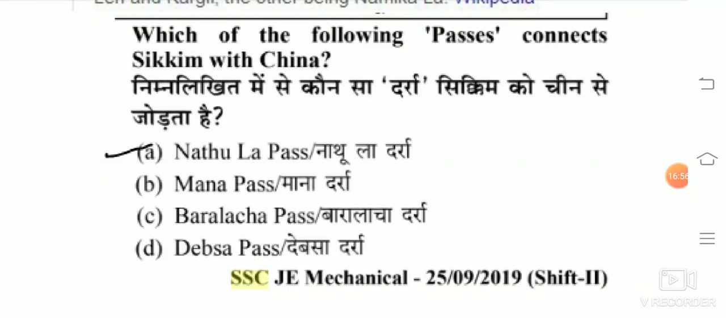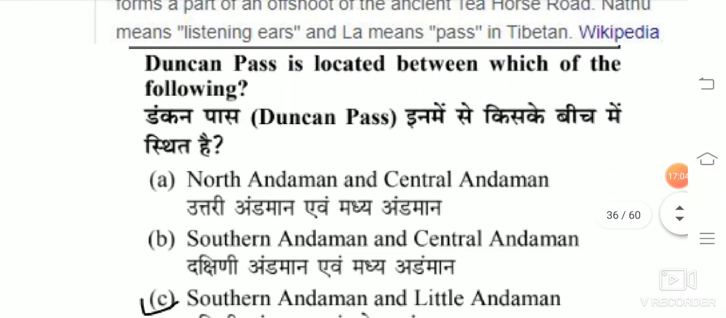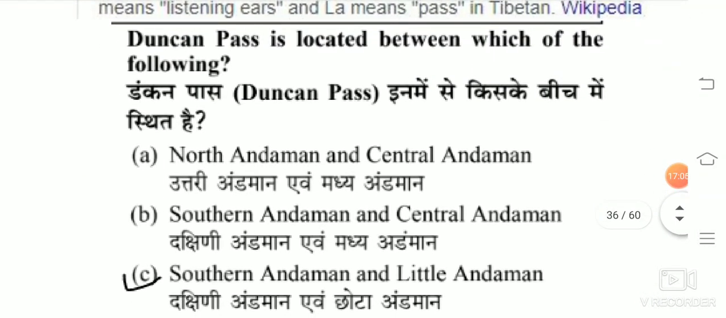Which of the following passes connects Sikkim with China? The answer is Nathu La Pass. Duncan Pass is located between which of the following? The answer is Southern Andaman and Little Andaman.